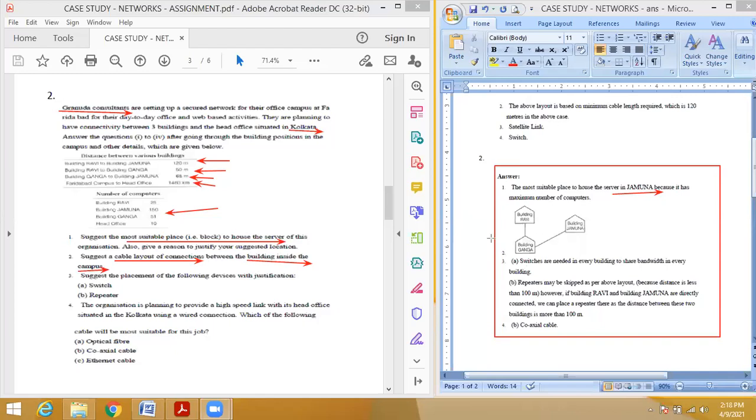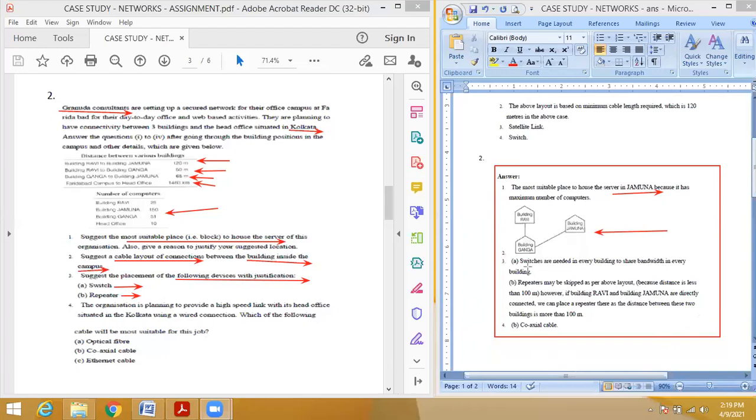Okay, so you make all the possible things. The right answer is here. So from building Ganga to building Ravi, and Ganga to Jamuna. Okay, that is the lowest distance. Okay, so then suggest the placement of the following devices with the justification. So you have to tell the purpose of this device. Switch, where we have to place, repeater, where we have to place, like this. You have to tell the purpose.